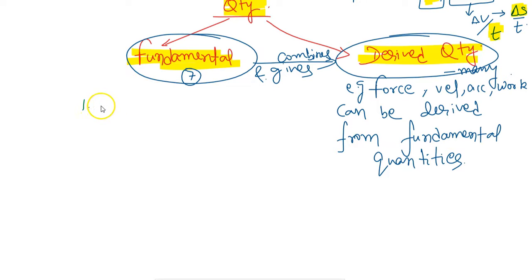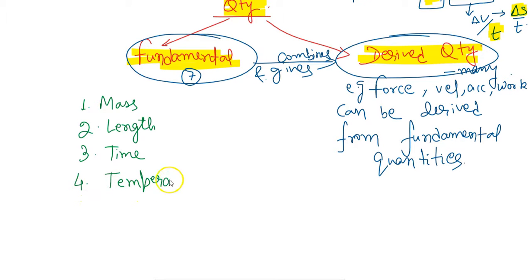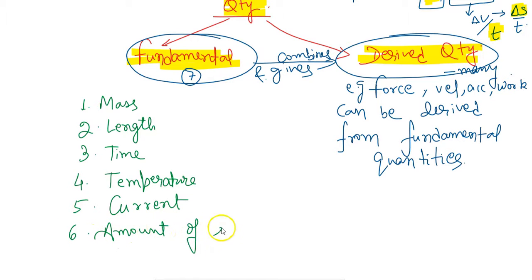Number 1, mass, length, time, temperature, current, amount of substance, and finally moles.